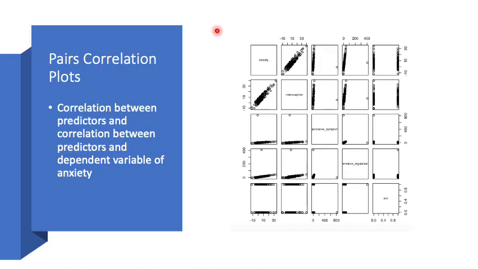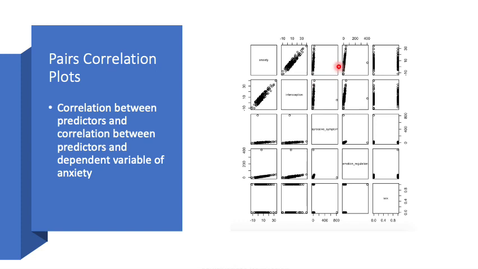I first plotted all the relevant variables that will be used during this module. As you can see on the top row, we have anxiety, that's our dependent variable, and we can look at the correlation it has with each independent variable or predictor variable. So notably, interoception and anxiety have seemingly a strong correlation with each other.